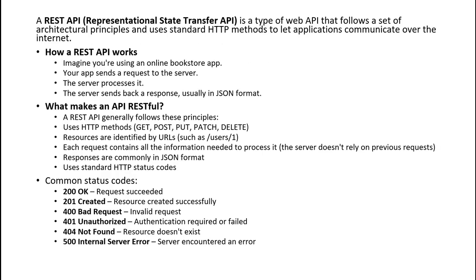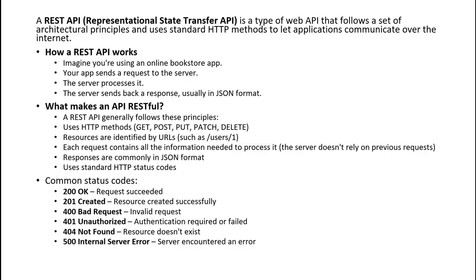Let's know what a REST API is. REST API means Representational State Transfer API. It is a type of API that follows a set of rules, and it uses standard HTTP methods for communication between the client and server. This is also an API, but with a set of rules. It only supports the HTTP protocol.